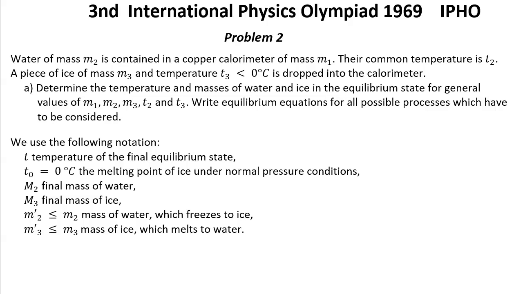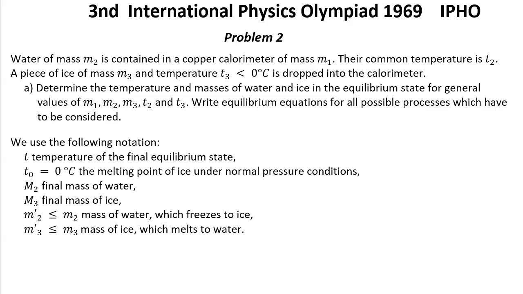Big M2 equal final mass of water. Big M3 equal final mass of ice. And M2 prime less than M2 is the mass of water which freezes to ice, and M3 prime less than M3 is the mass of ice which melts to water.